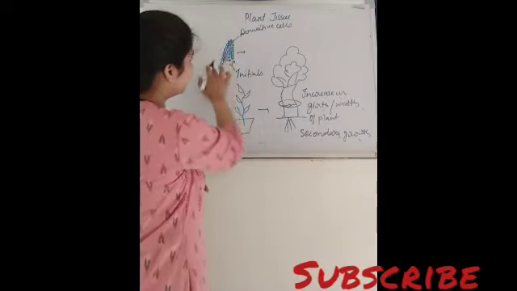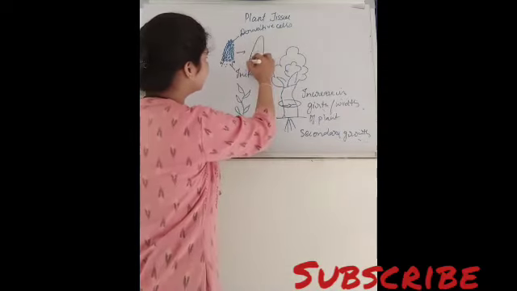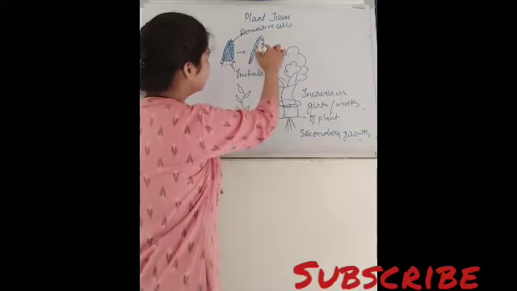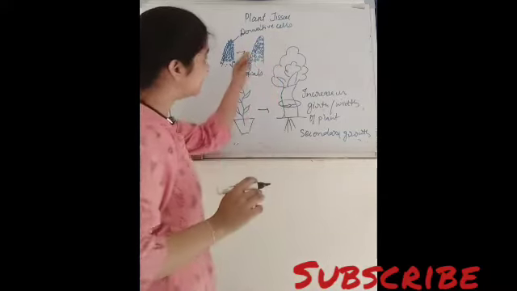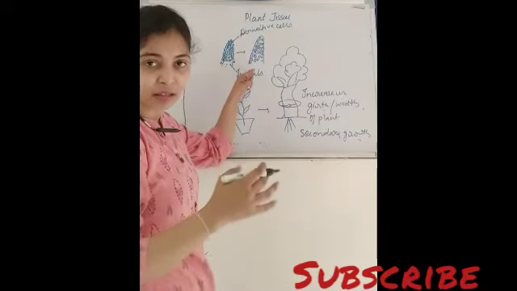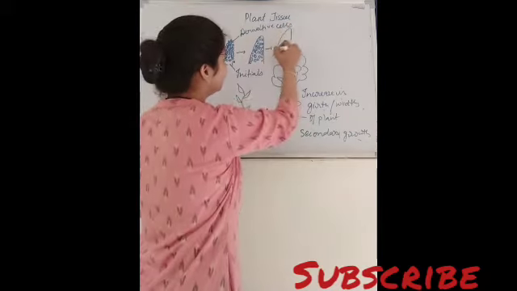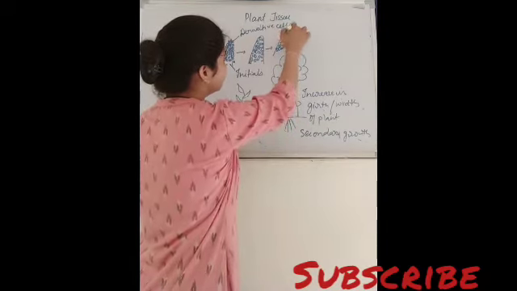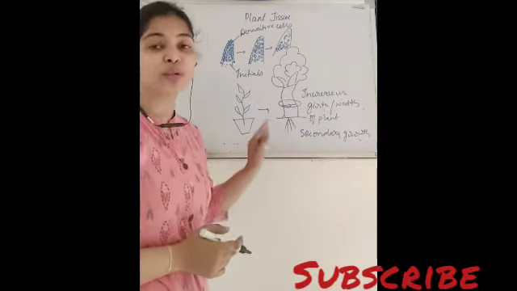Just see here, a number of cells are pushed out, then what will happen? This region will increase in size. Again, these cells will divide and the derivative cells will be thrown out, resulting in an increase in size. So this is how actually growth occurs.